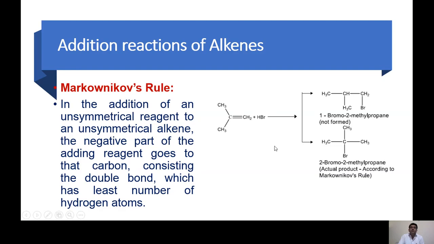This is on the basis of Markovnikov's rule, and definitely it involves some mechanism through which this product is formed. Markovnikov's rule is always obeyed when we add an unsymmetrical reagent to an unsymmetrical alkene. We can use other examples, for example addition of water, or HBr or HX, the same case. We apply Markovnikov's rule in predicting the product.